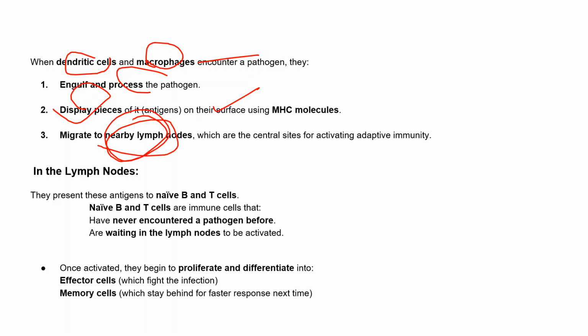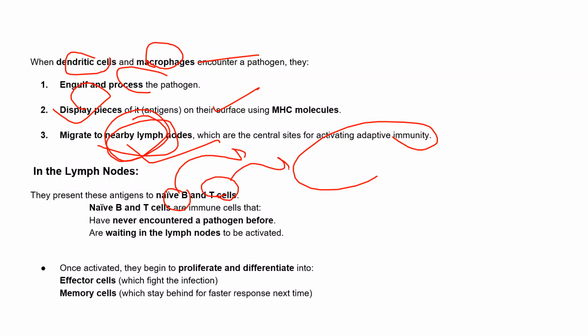We know that the lymph node is the central site for activating adaptive immunity, because only in the lymph node are the naive T and B cells present. Here they present this antigen to the naive B cells so that they convert into mature B cells, and the naive T cells convert into mature T cells.